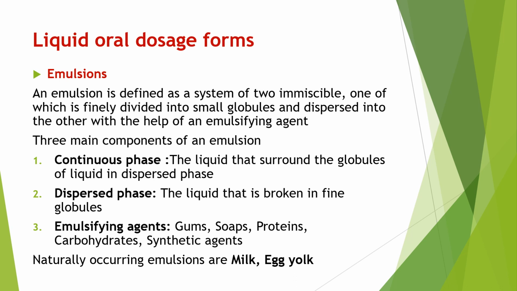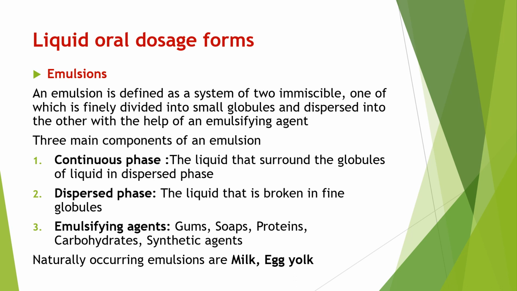What is the role of emulsifying agent? It helps to hold two immiscible liquids together. There are three main components in emulsion: continuous phase, dispersed phase and emulsifying agent.